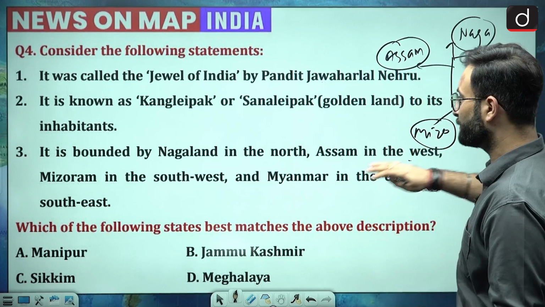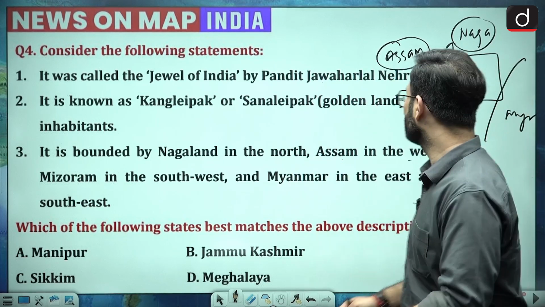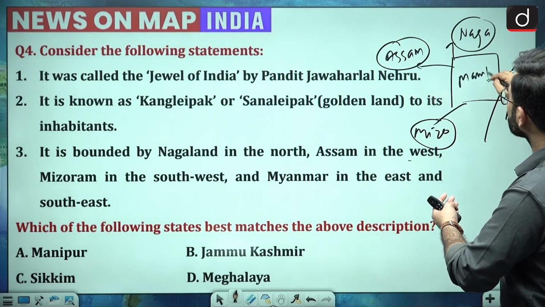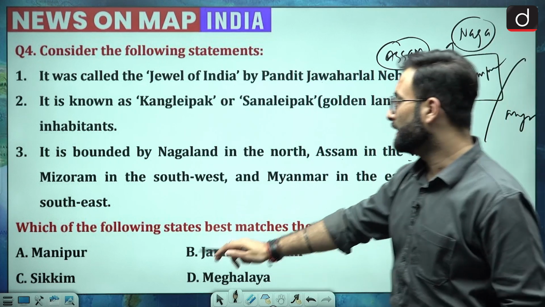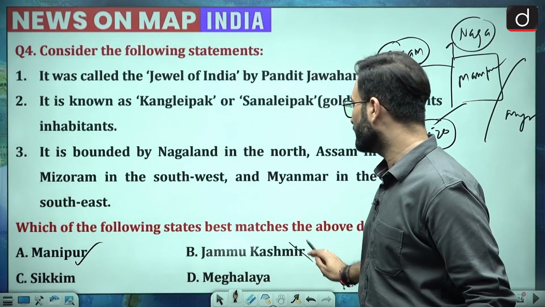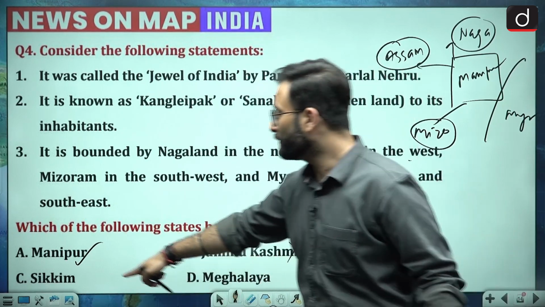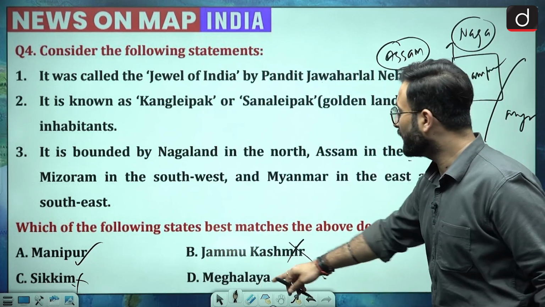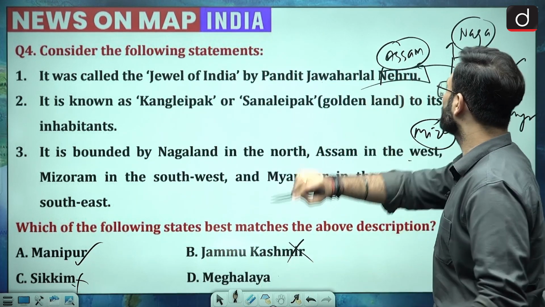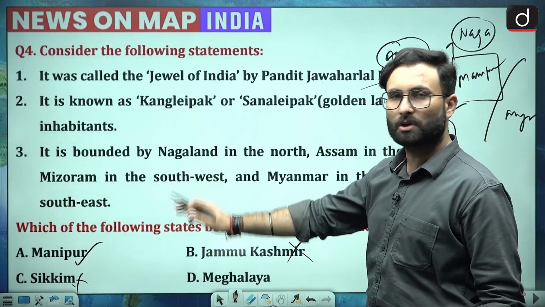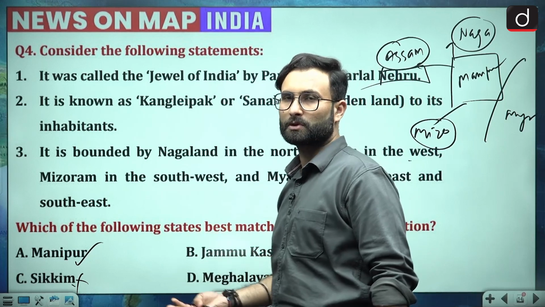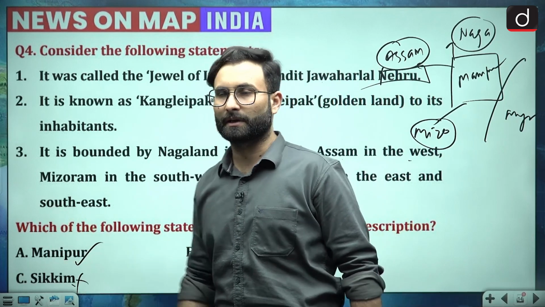Okay, so which particular state are they talking about? Obviously we know that above Mizoram and below Nagaland we have Manipur. So your option A would be your right answer. Jammu and Kashmir is nowhere near, so that would not be your answer. Sikkim is also nowhere near, so that cannot be your answer. Meghalaya is below Assam, so that cannot be your answer. So Manipur is your answer. Option A is your right answer over here. Now, why have we taken Manipur? Manipur was in news because of the president's rule, so that is why we have taken this particular question.